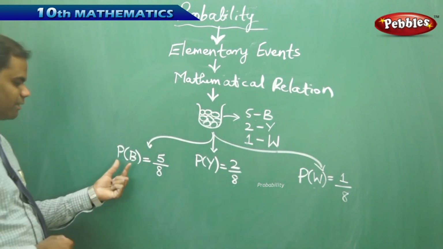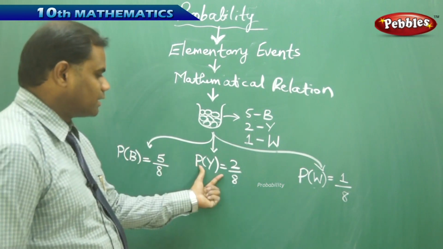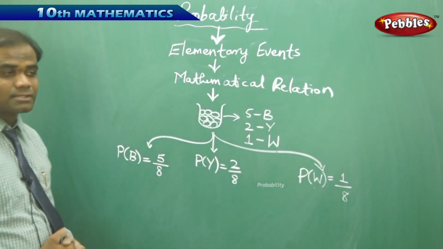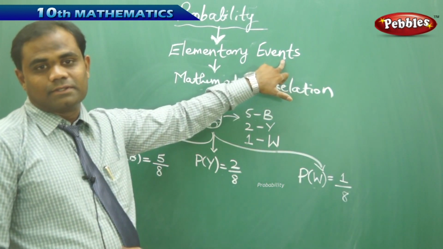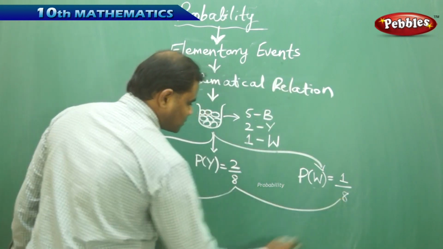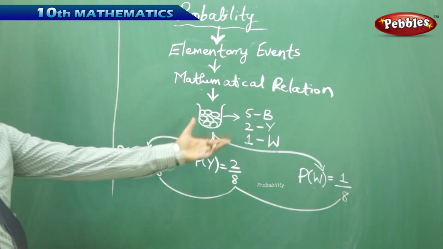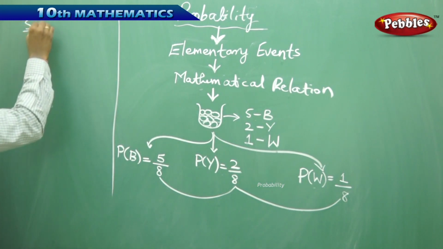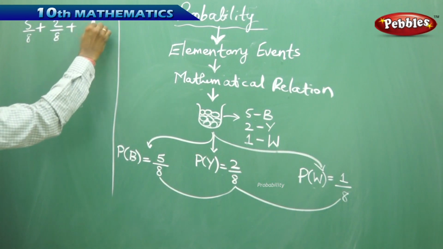So each of the elementary events here is identified as picking a blue ball, picking a yellow ball, and picking a white ball. For these 3 elementary events, let's see what is the mathematical relation connecting them. Interestingly, as I see these 3 values, I just try to add them and see what the outcome is. When I add the values of the 3 elementary events, I get 5 over 8 plus 2 over 8 plus 1 over 8.